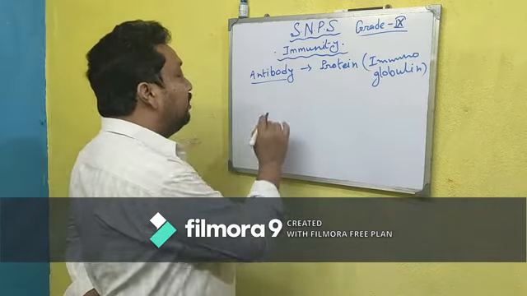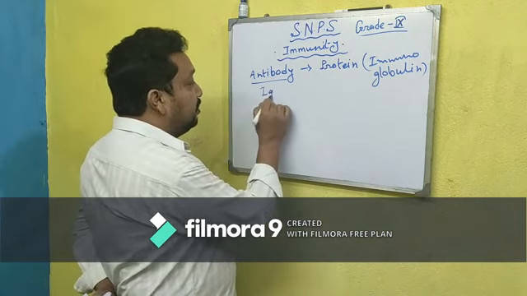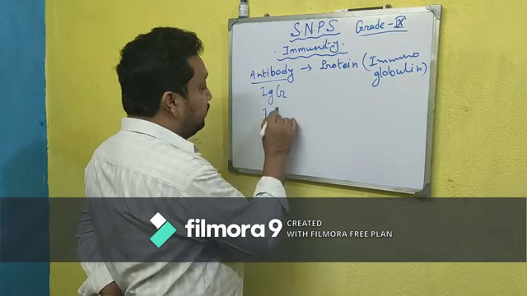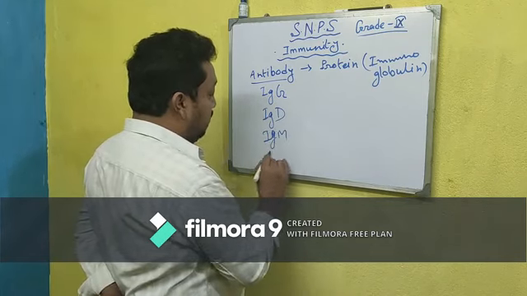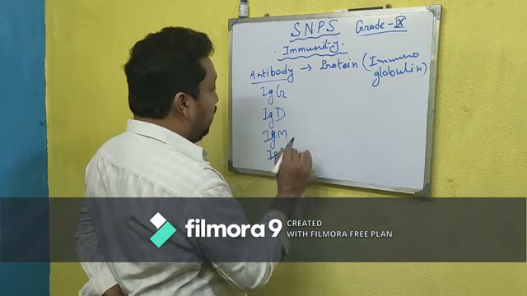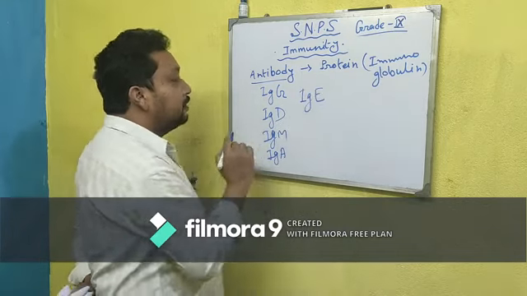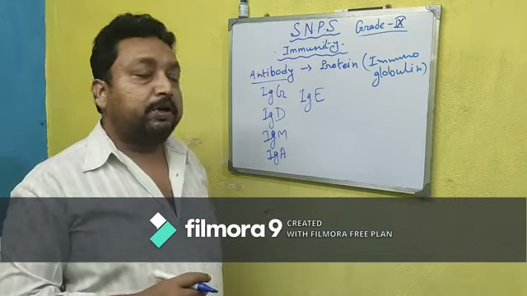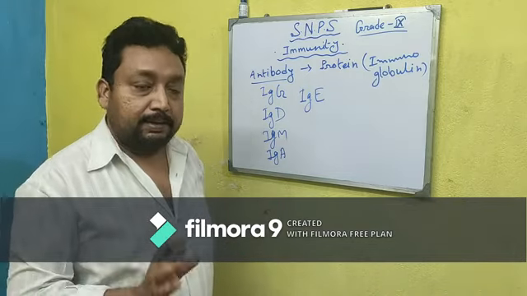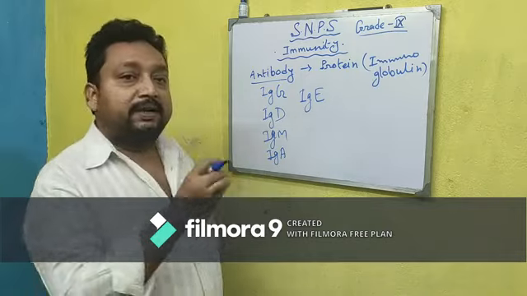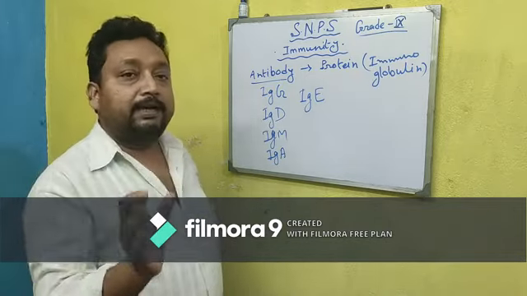So there are different types of antibody. We already know IgG, IgD, IgM, IgA and IgE. There are 5 kinds of antibody produced within our body. Their structures are different, but the basic structure is the same. So today we will discuss the basic or general structure of one antibody.